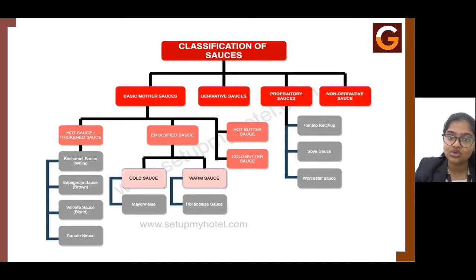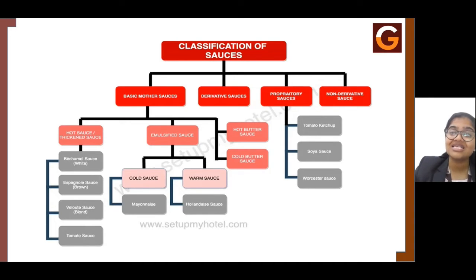The ratio always goes 1 to 1 to 10, which means 1 part butter, 1 part flour, and 10 parts milk are required to make the bechamel sauce. This bechamel sauce is widely used in making pastas and certain sauces. It's also used as a dipping agent for many other preparations. Now this is the bechamel sauce.